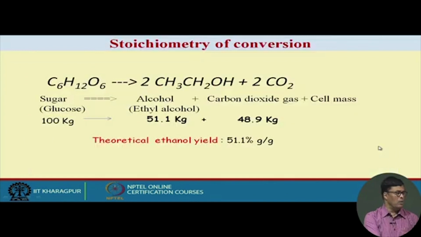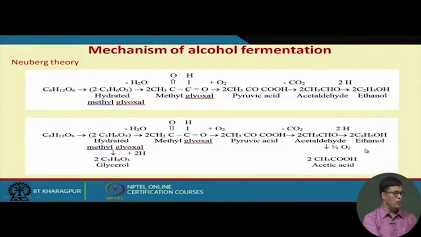produce ethanol. But the Embden-Meyerhof pathway I don't need to go into in detail, because we know that in the EMP pathway the glucose is converted to pyruvic acid, 1 mole of glucose is converted to 2 moles of pyruvic acid, and then the same procedure is used: through a decarboxylation reaction we produce acetaldehyde, then when that is reduced, further reduction takes place and it produces ethanol.